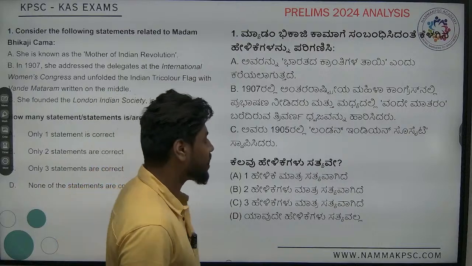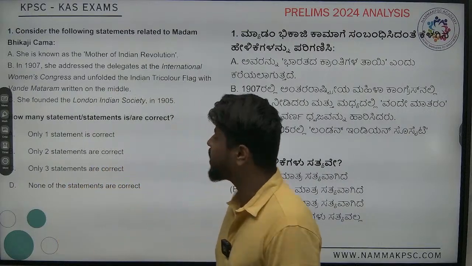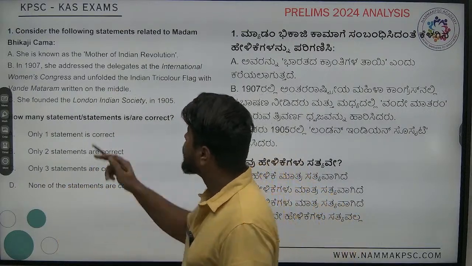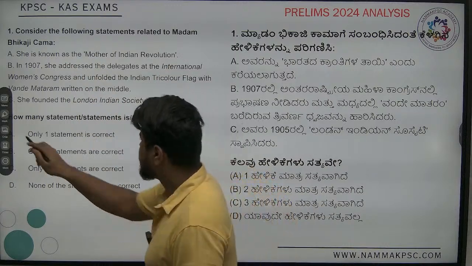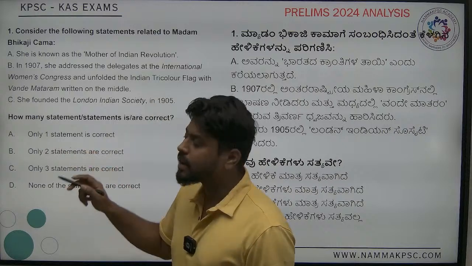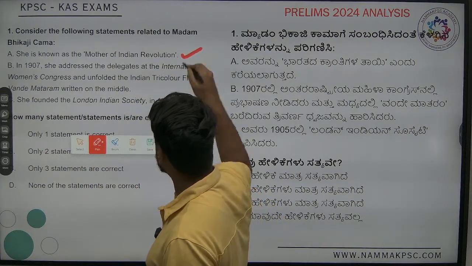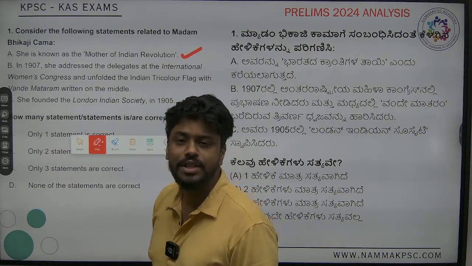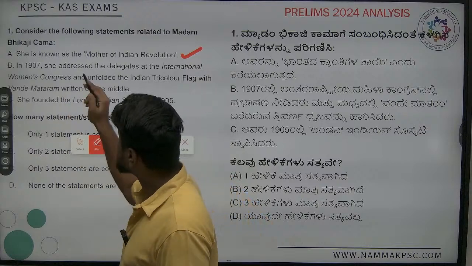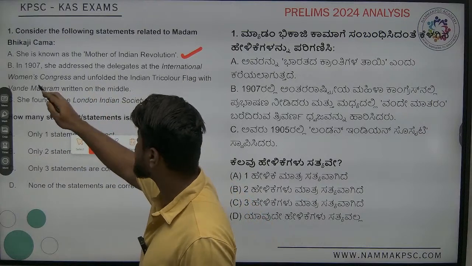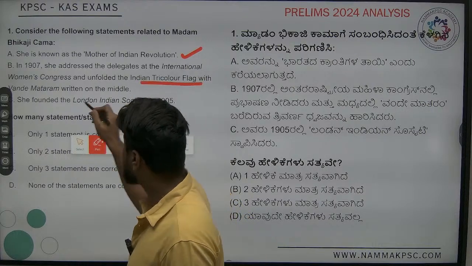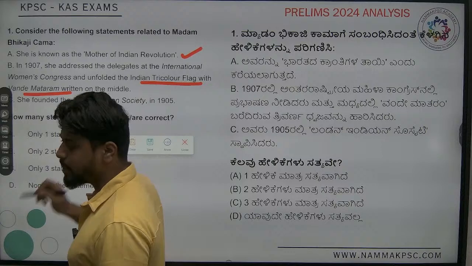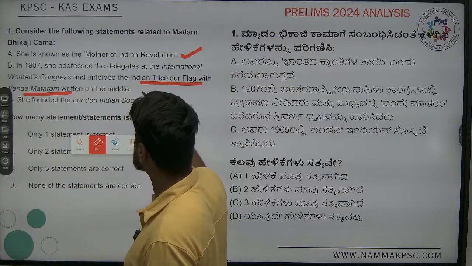The first question in history, our very first question, is about Madam Bikaji Kama. The statement that she is known as the mother of the Indian Revolution is correct. In 1907, she addressed the delegates at the International Women's Congress and unfolded the Indian tricolor flag with Vande Mataram written in the middle. So this is also correct.